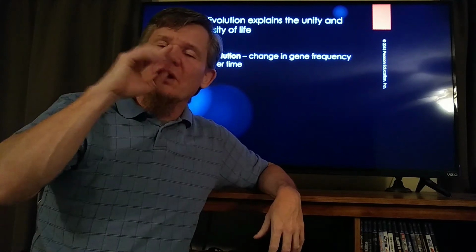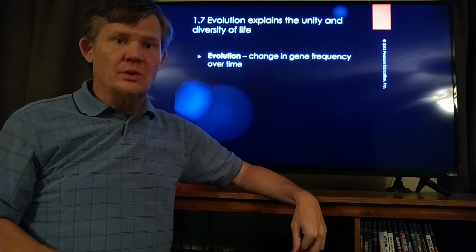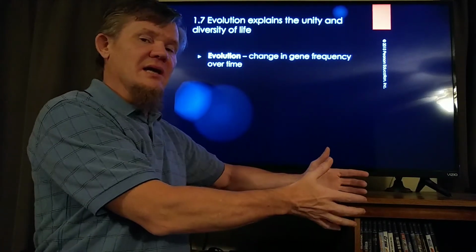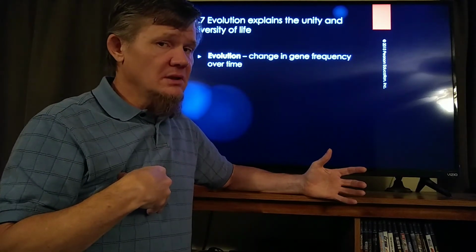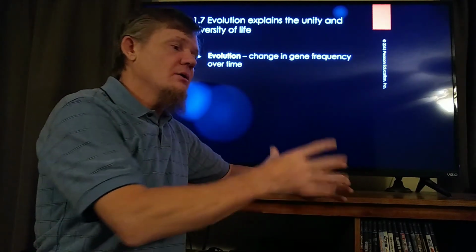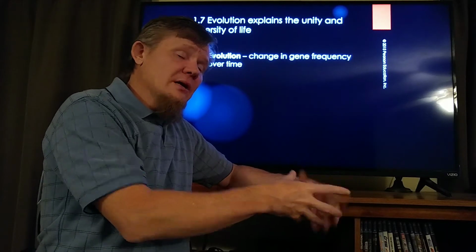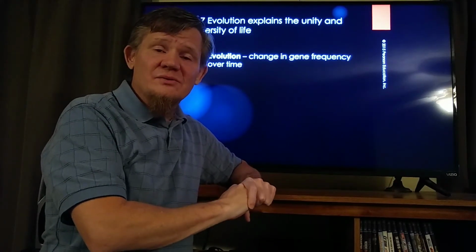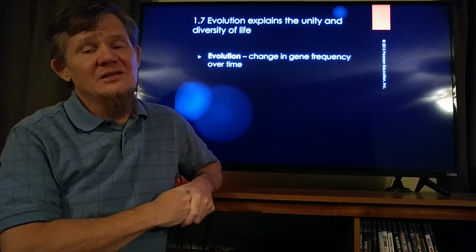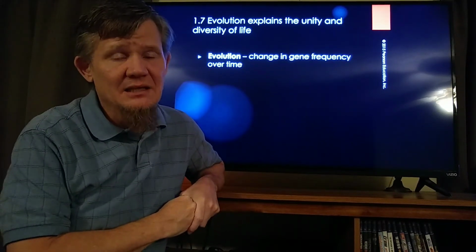And again, we're not talking about an individual. We're talking about a population. We're talking about a population that colonized this area, and then 10,000 years later, or 10 million years later, there are still organisms in that area, but they look very different than they did 10 million years ago. This process is referred to as evolution. This is a change in gene frequency over time.